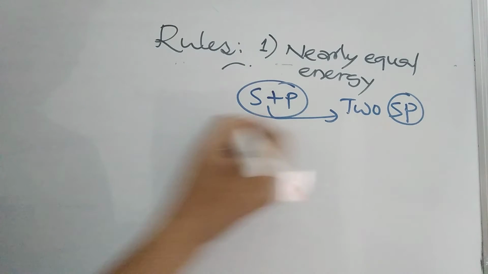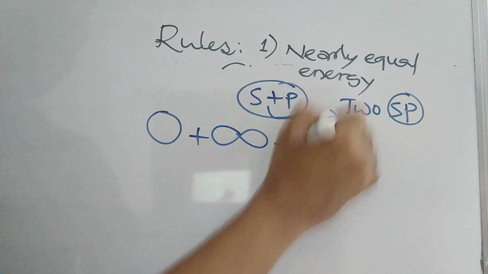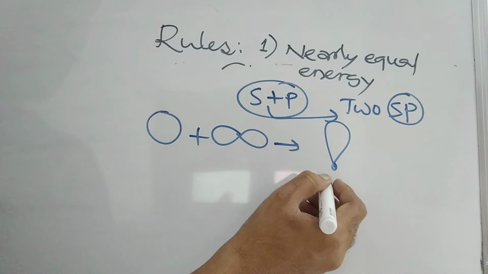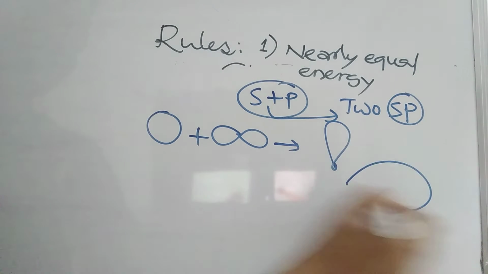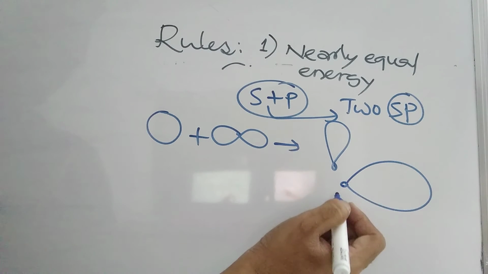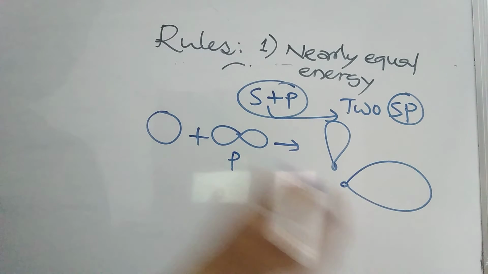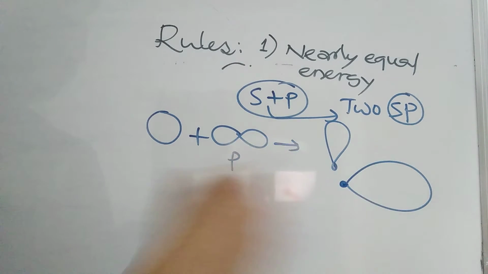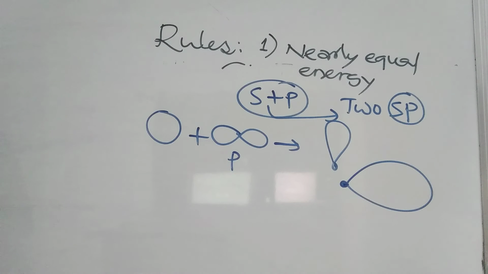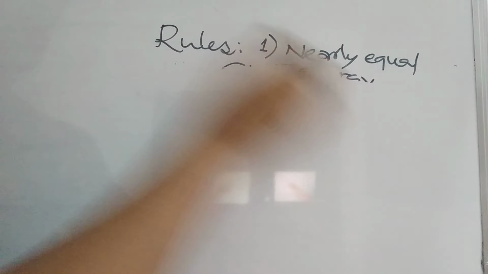The s orbital may be spherical and the p orbital dumbbell, but all the new orbitals must have the same shape. The shape is generally drawn like a balloon, with a small lobe and a big lobe. It looks like a p orbital, but in a p orbital the 2 lobes are the same, whereas here one is small, like a knotted balloon. So the shapes of all hybridized orbitals must be the same. This is another condition you need to remember.